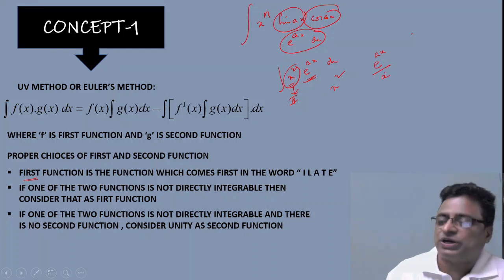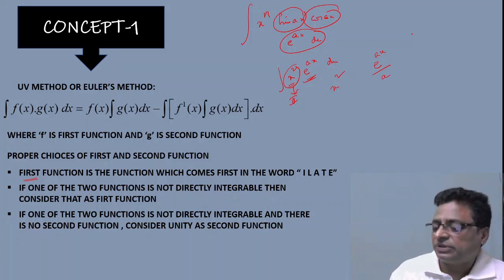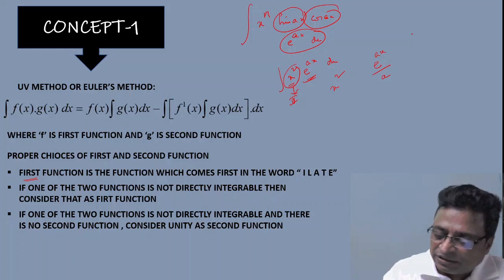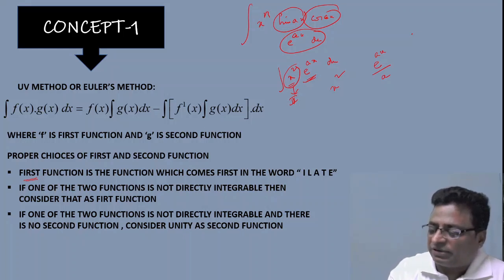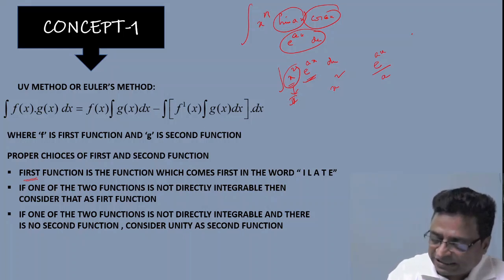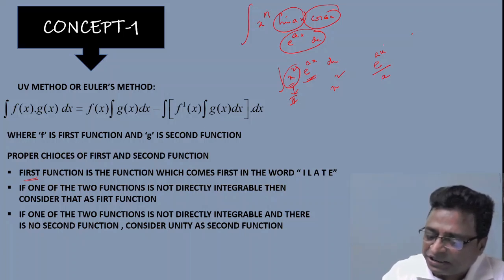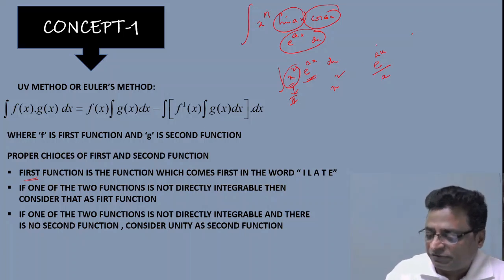Integration of e power ax is what? e power ax by a. What I am doing is, for the function which reduces its degree, like x square or x power 4, whenever that function is given, you write x square as it is, and you take integration of the second function. This is your first step.